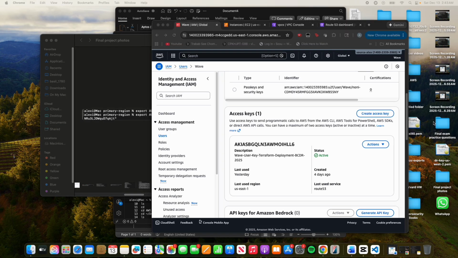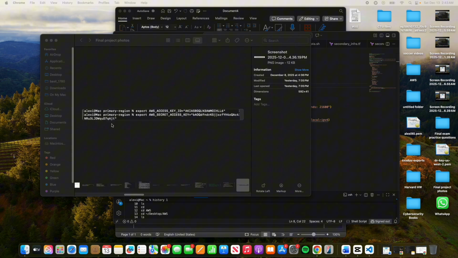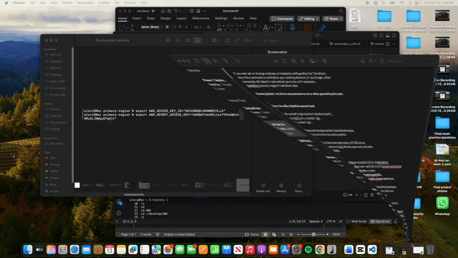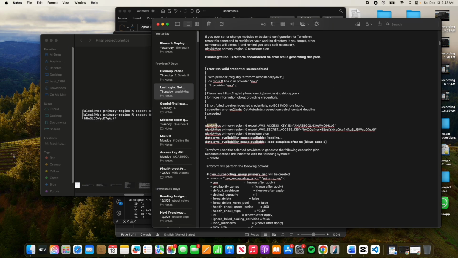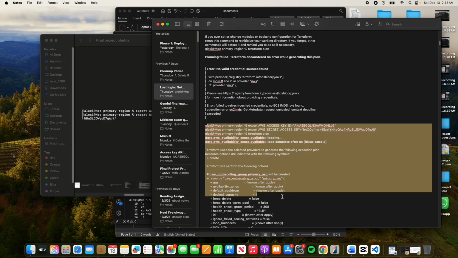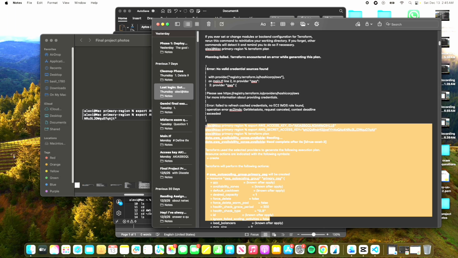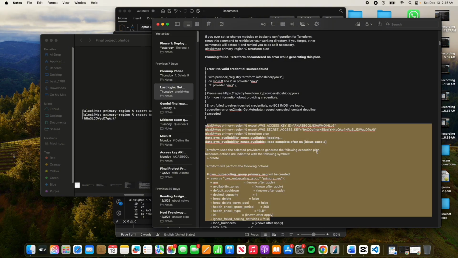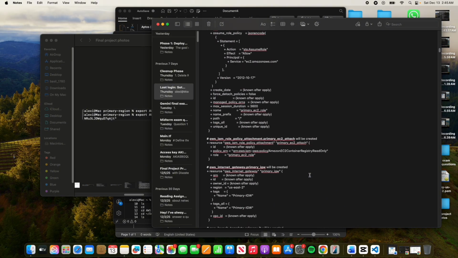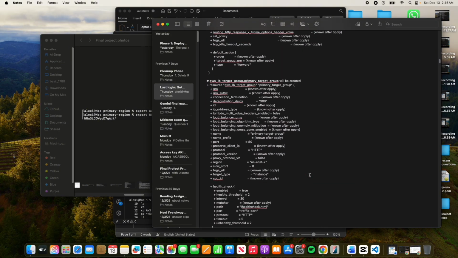I then took the generated key and secret and exported them as environment variables in my terminal session. Only after this step did Terraform finally have the necessary permissions to communicate with AWS. With credentials sorted, the Terraform apply successfully provisioned all 18 resources.